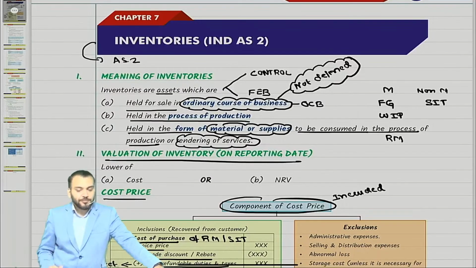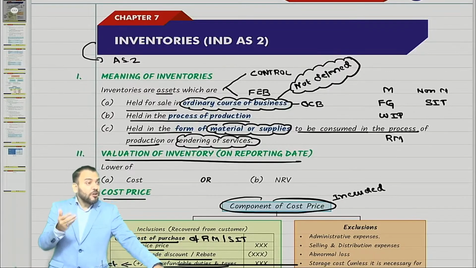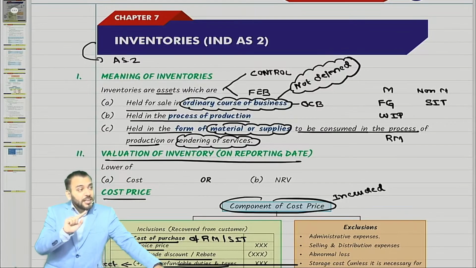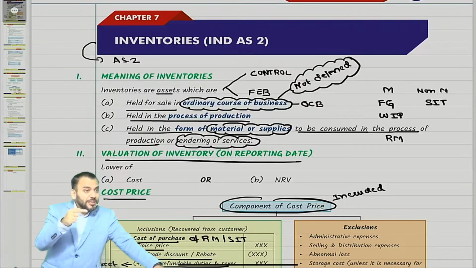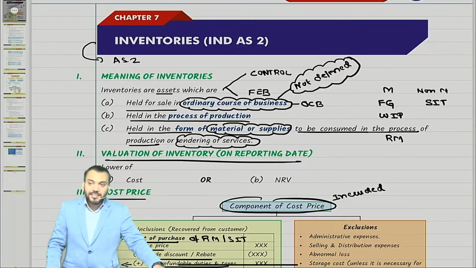The word is net realizable value. Now we need to understand cost price: what is the cost price and what is the meaning of NRV, means how to calculate cost price and how to calculate NRV. The objective of this chapter is to find out the expected loss on sale of finished goods or stock in trade, and that loss should be recognized if there is an indicator for that. Indicator means, if NRV is lower than cost price, that becomes an indicator. Understood?